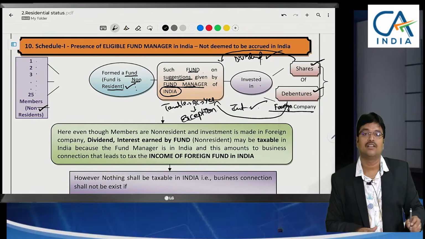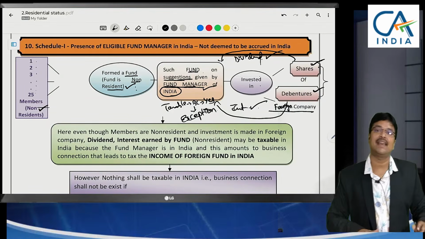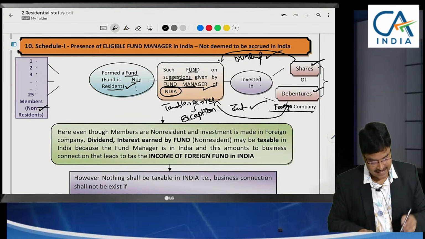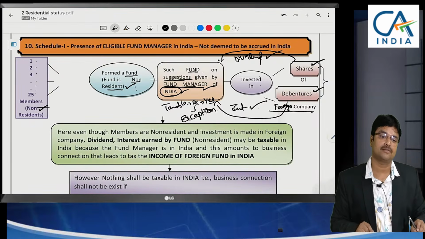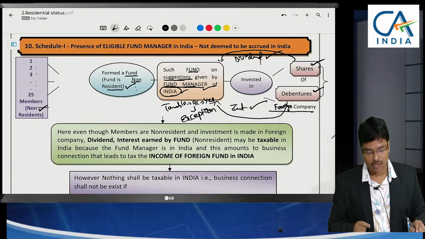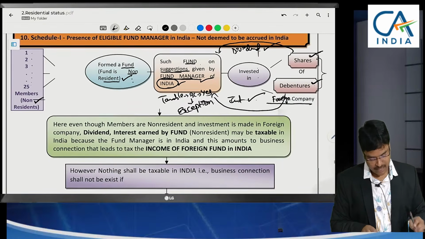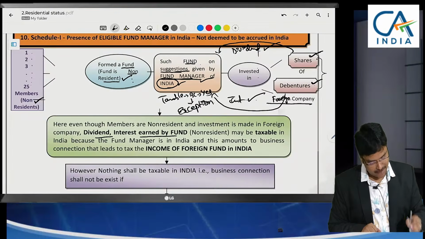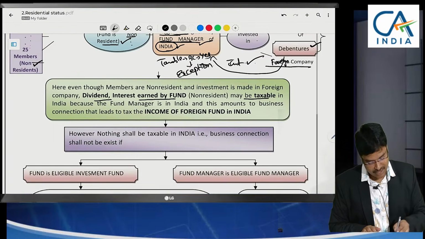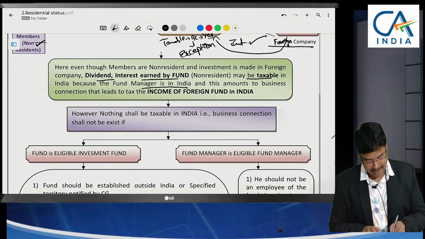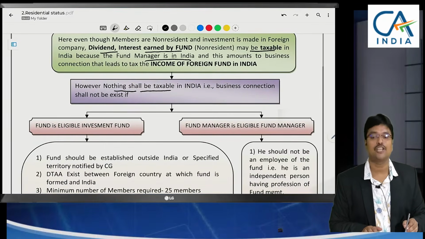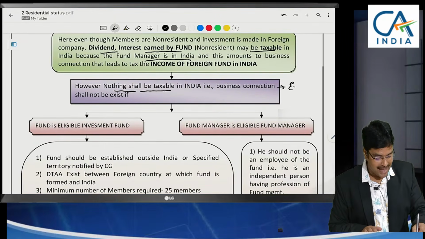That means we have to promote this fund manager. There will be many fund managers all over the world, but if they select a fund manager in India, it means he is skilled, and our Indian reputation will develop. So keeping that in view, the dividend or interest earned by the fund may usually be taxable because the fund manager is in India. However, nothing shall be taxable because it was given as an exception.